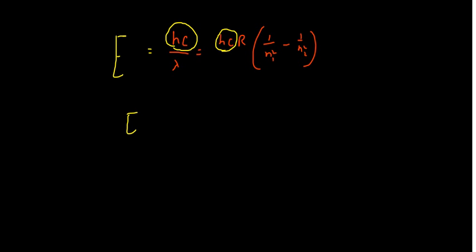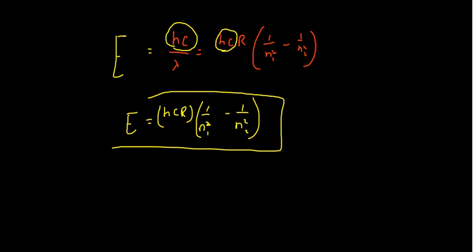So we have a new formula for the energy, which is hcR times the orbit terms. All three are constants: h is Planck's constant, c is the speed of light, and R is the Rydberg constant. And we have the orbits. So we can find not just the wave number or the wavelength, but also the energy of the orbit.